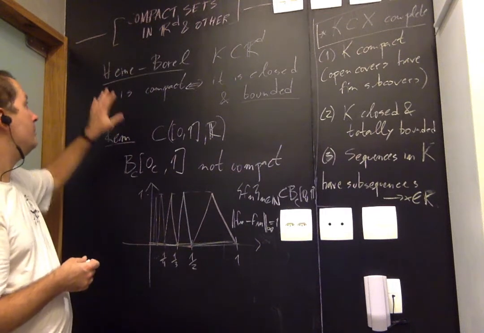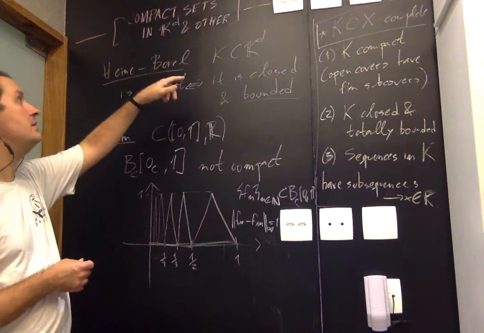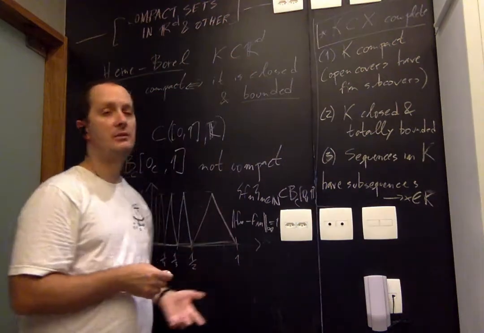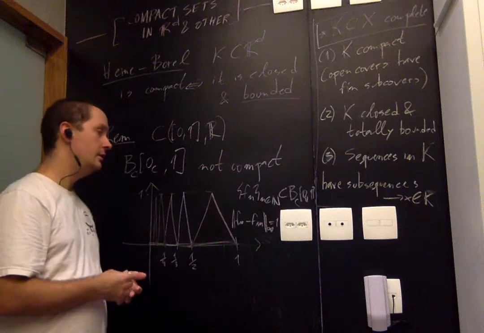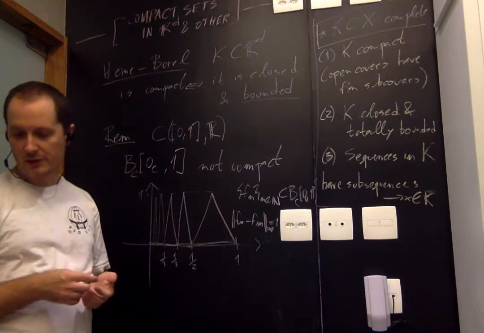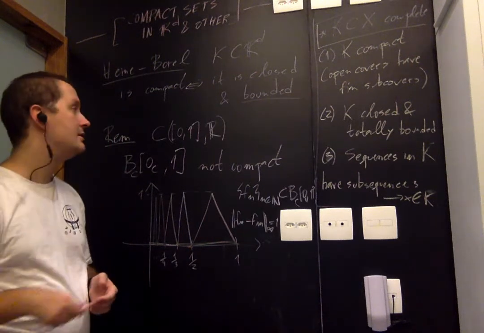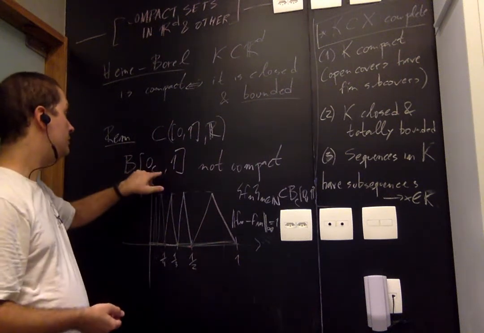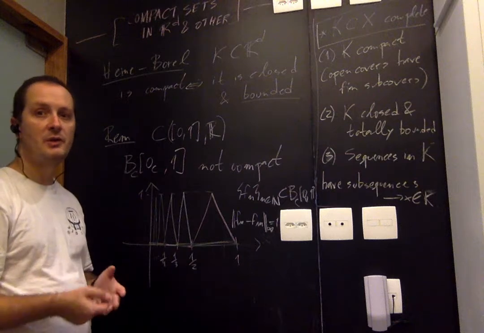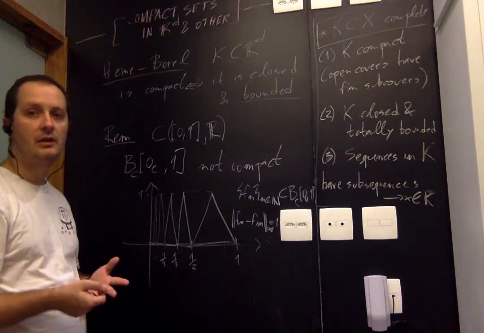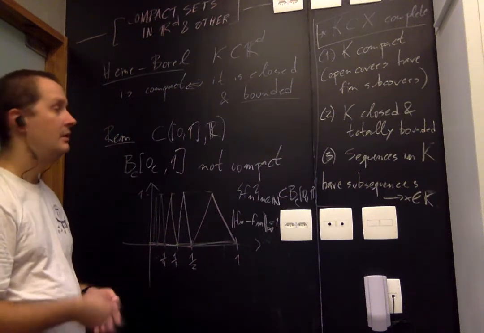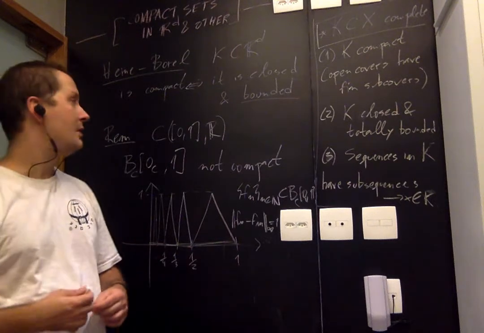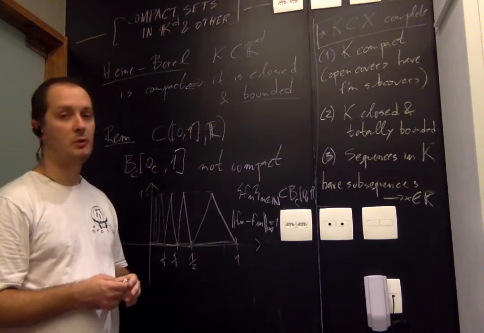Okay, so now you understand why Heine-Borel is restricted in application to Rd. You cannot just have any metric space or vector space here. It turns out that there is a very famous lemma by Riesz that says that if you have a Banach space where the unit ball is compact, that means that your space is finite dimensional, meaning that there's a finite basis for it. I'm not going to get into that, that's not a subject for this class, but it's good to know that somehow dimension is tied in with this compactness property for the unit ball.